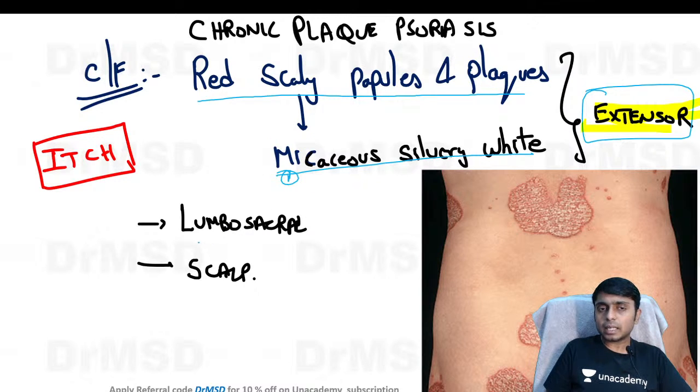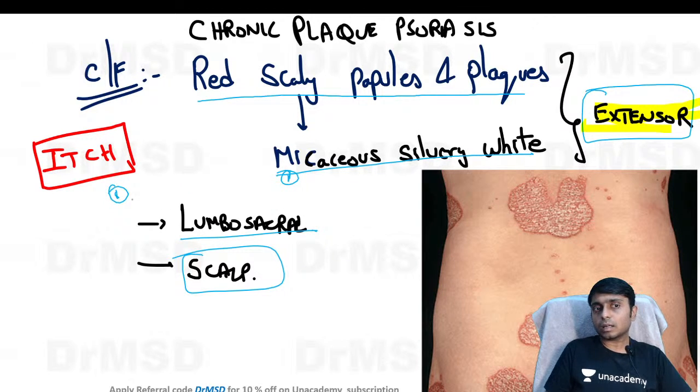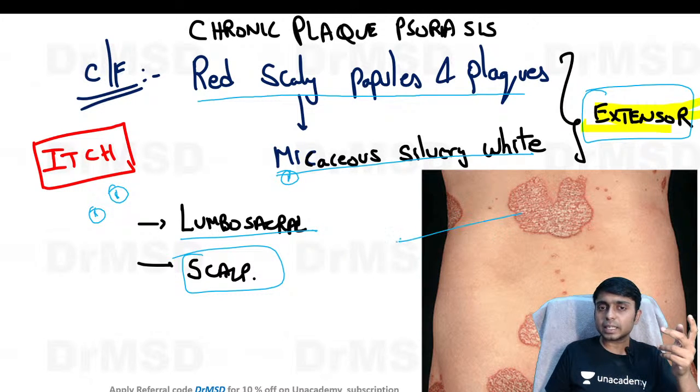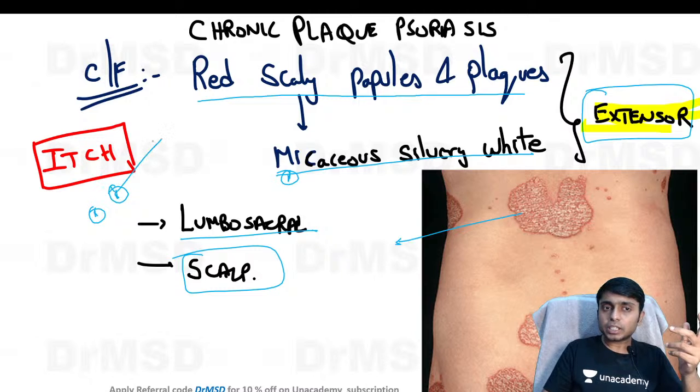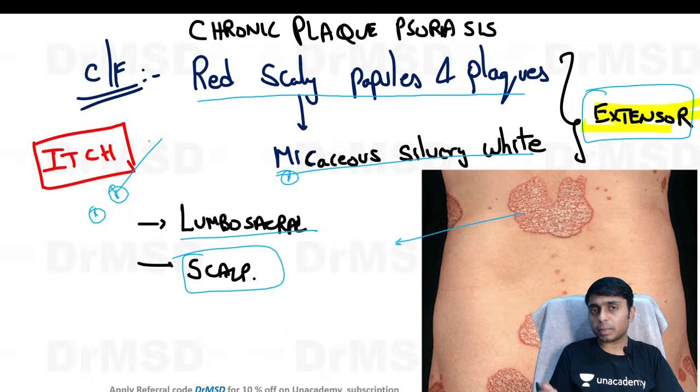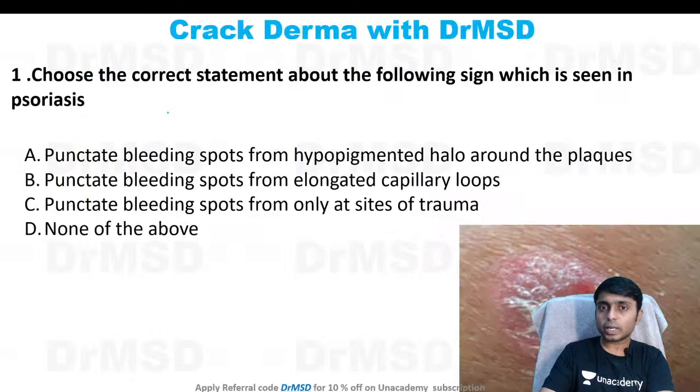The other important areas in psoriasis are the scalp and the lumbosacral areas. Contrary to the belief that these psoriatic lesions may be extremely itchy, the patient usually will not have much symptomatology. Usually itching is absent in psoriasis patients.